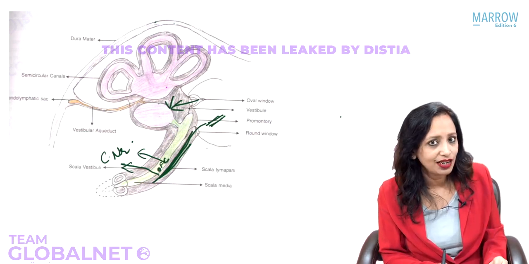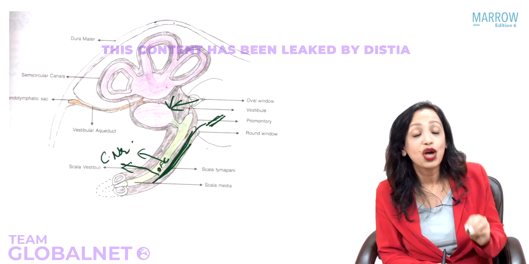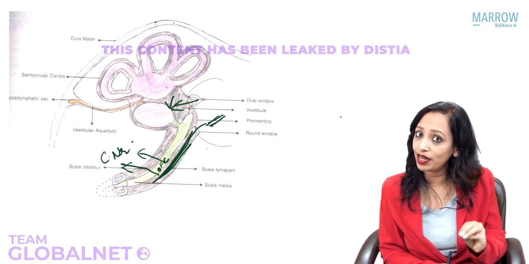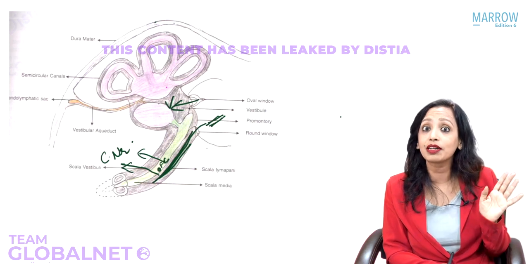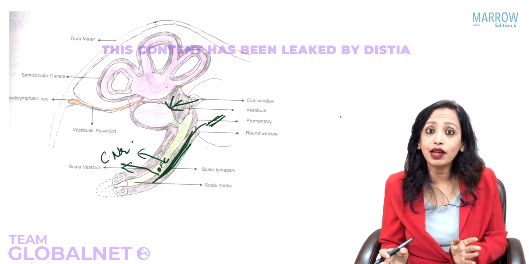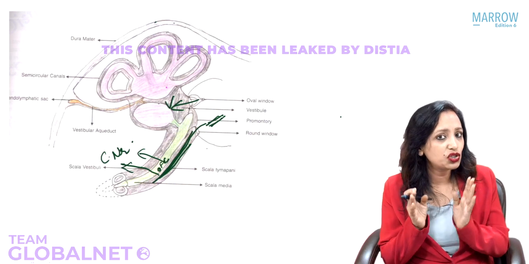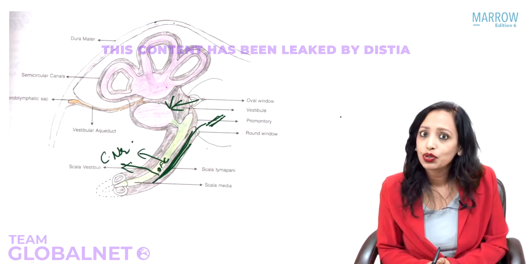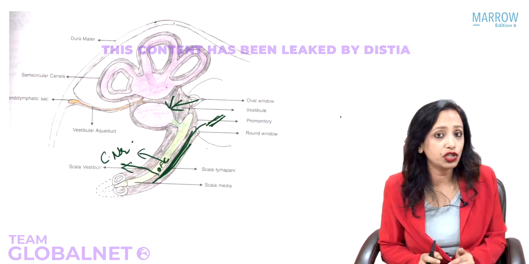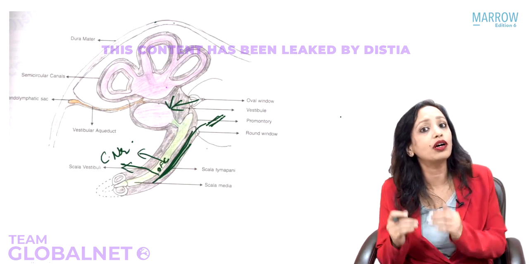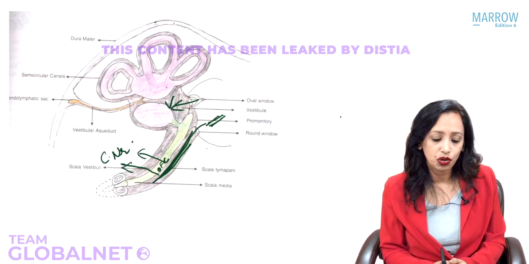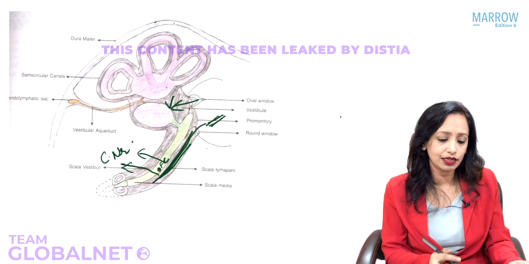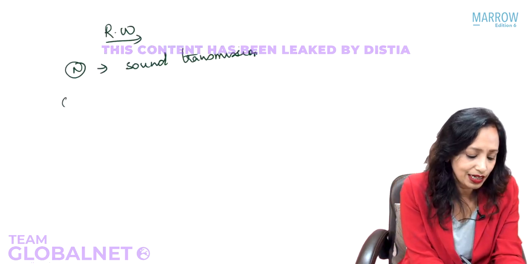Yes, they stimulate the cochlear nerve, which means if there is any defect of the organ of Corti, along with that the cochlear nerve is absent. The cochlear nerve is gone. In this patient, in this child, will you like to go for a cochlear implant? No. So you have to test whether the nerve is functioning normally or not before you go for a cochlear implant. So you can see that all this is so simple when you understand this. So now let us write what is the clinical significance.